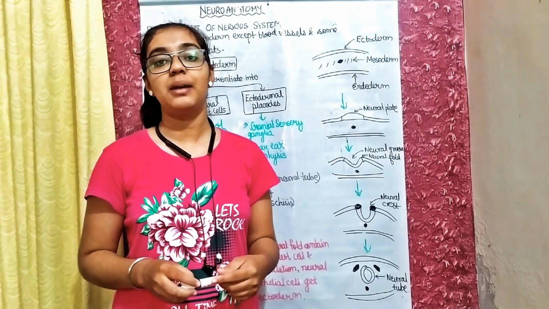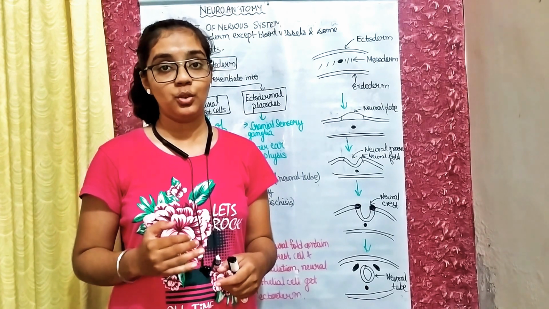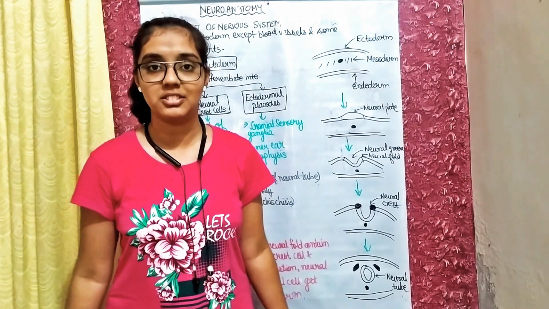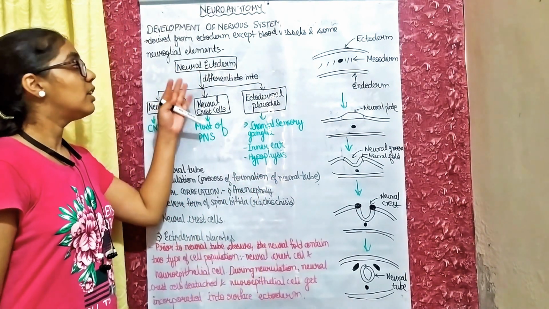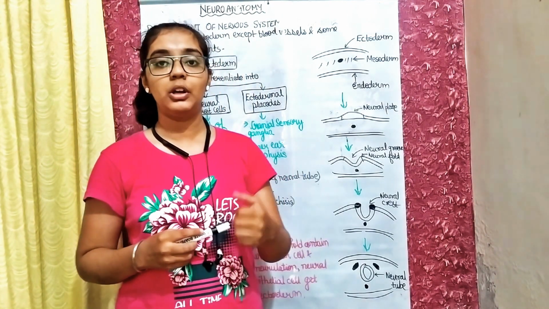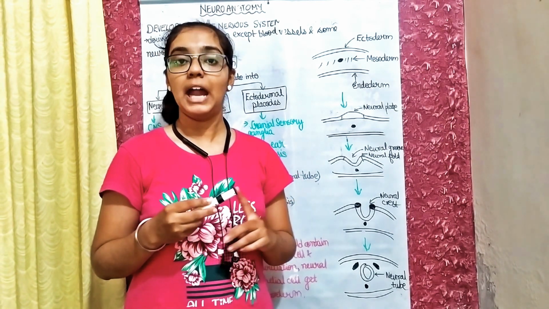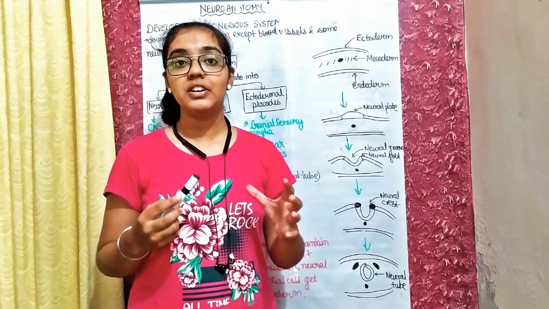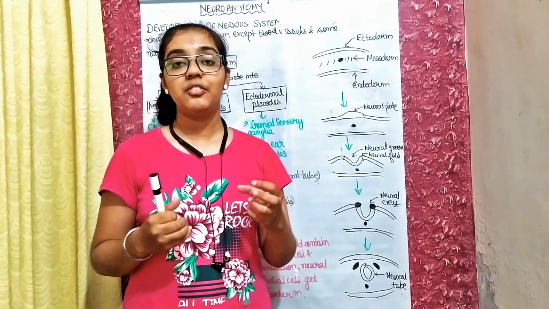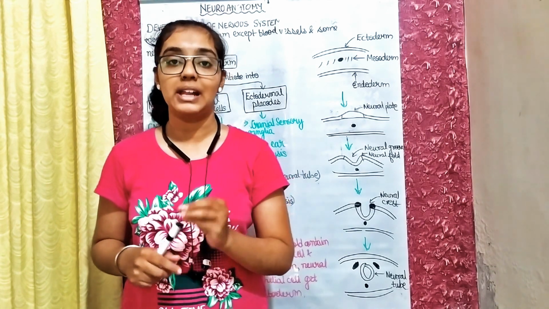In today's lecture, I am going to teach you about the development of the nervous system. So today we are going to discuss how the nervous system develops. First of all, the nervous system develops from the ectoderm. As we know, our body is made up of three germinal layers, that is ectoderm, mesoderm, endoderm. And the nervous system develops from the ectoderm. The whole nervous system is derived from the ectoderm except its vessels and some neuroglial cells.